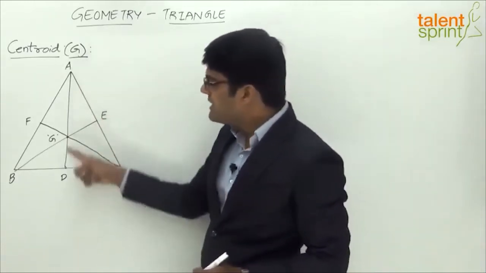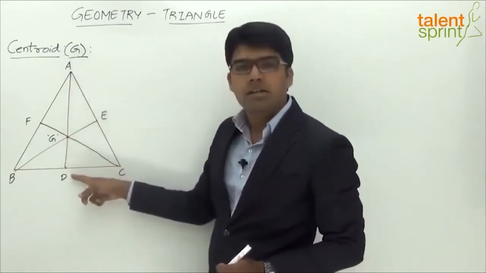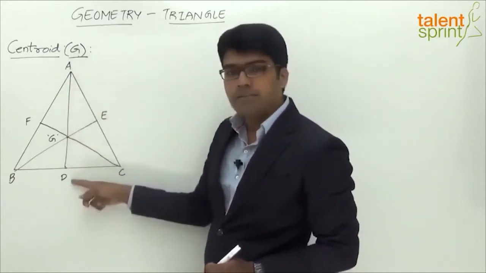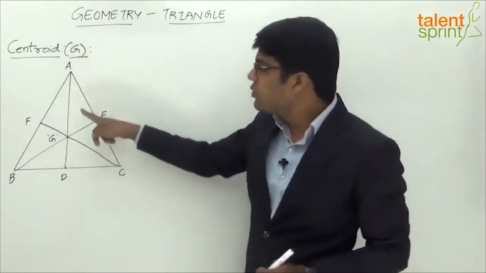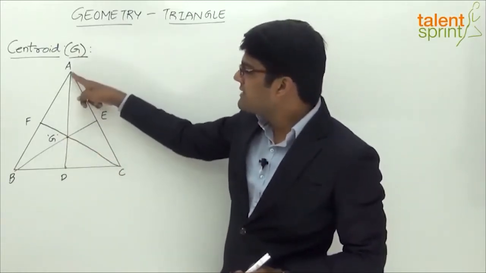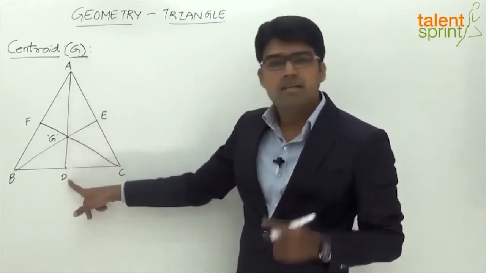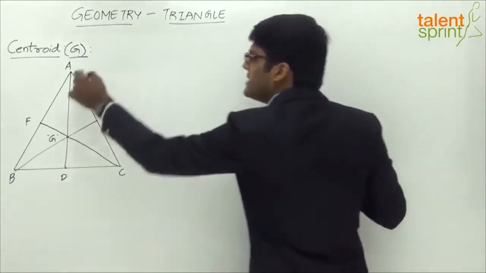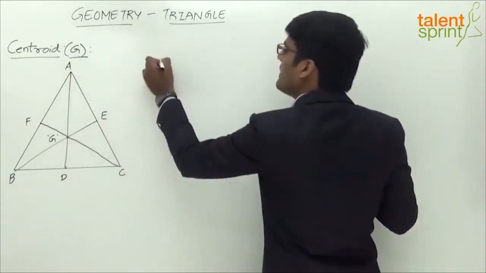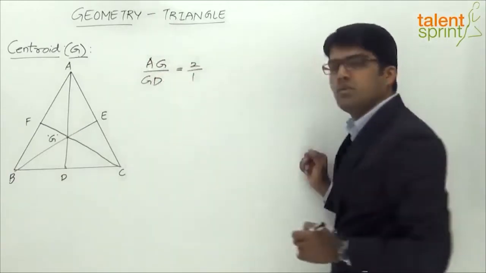For example, if you look at the median AD, you see the points A, G and D are collinear. G lies between A and D, and G divides the line AD in the ratio of 2:1. Two parts on the vertex side. That means the distance from A to G is two parts and the distance from G to D is one part. So the ratio is 2:1. Alright, so we can say that AG by GD will be equal to 2 by 1.